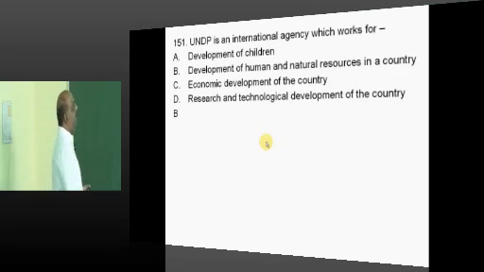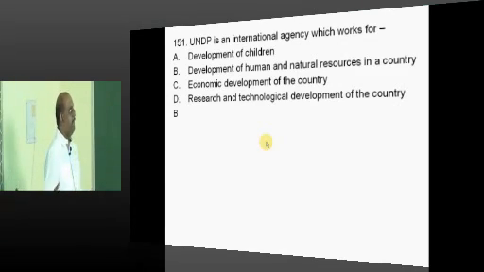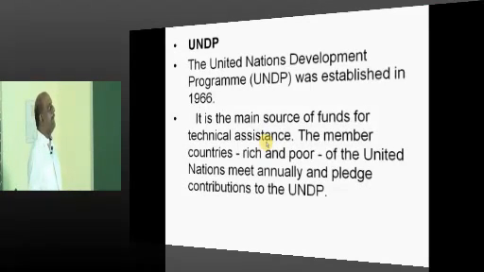Now, UNDP, what does it do? The United Nations Development Program is all about developing the human and natural resources in the country.